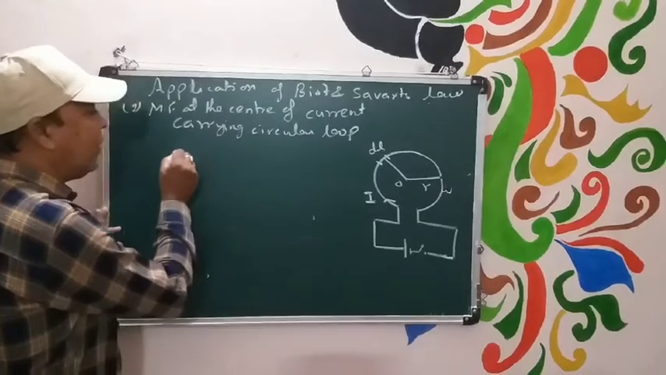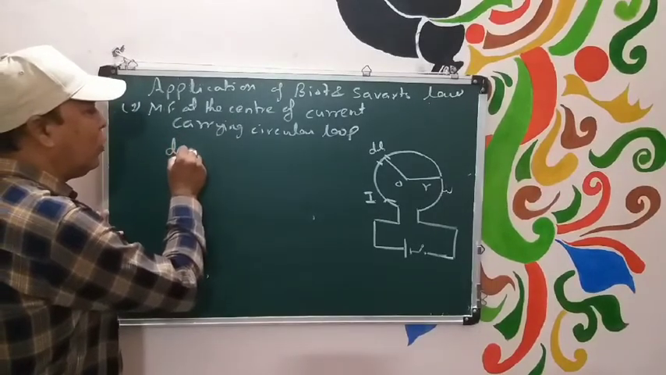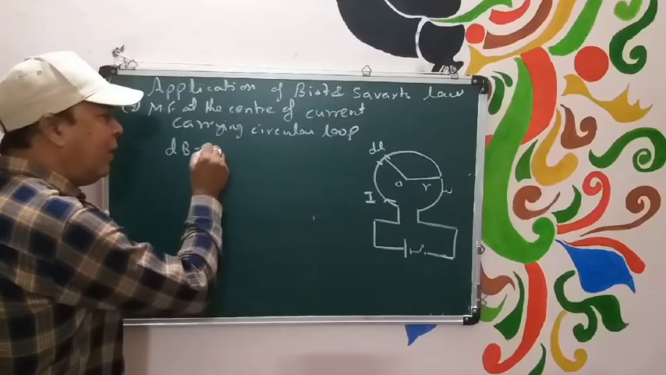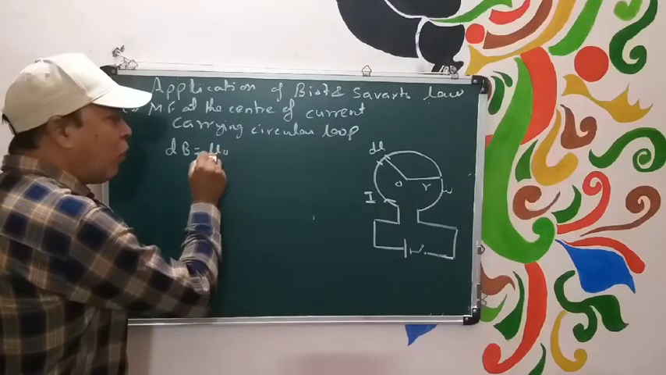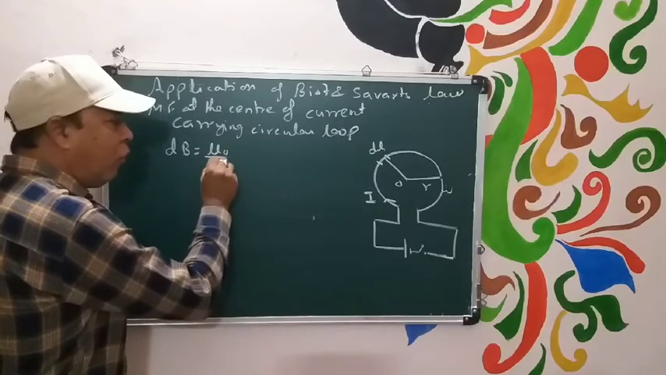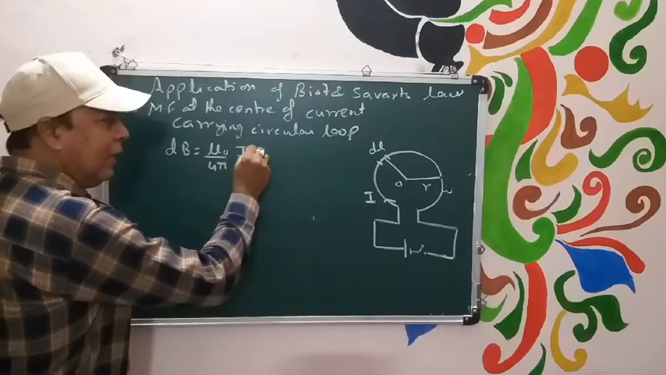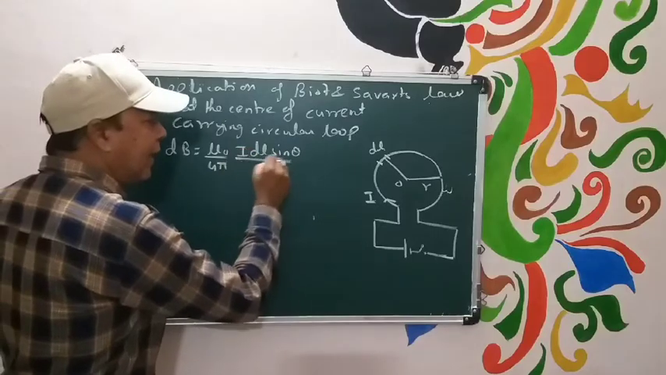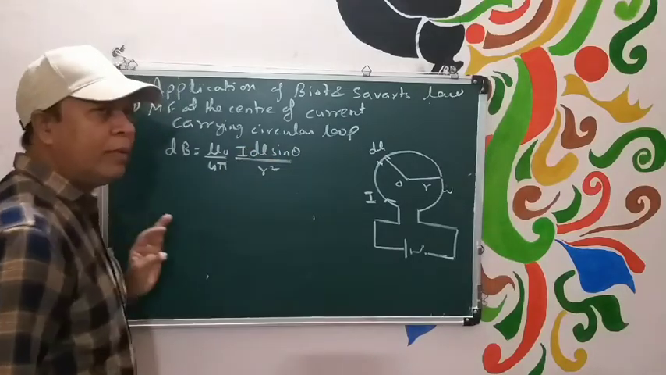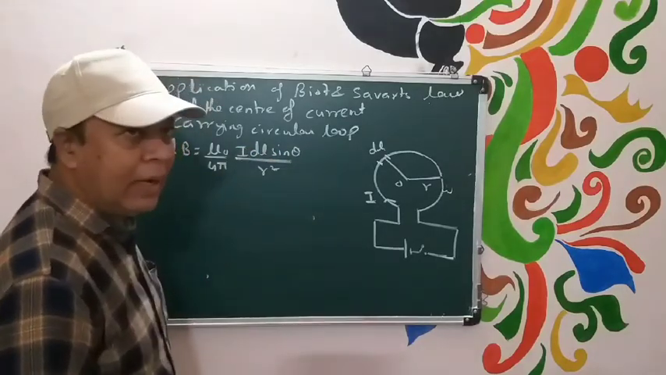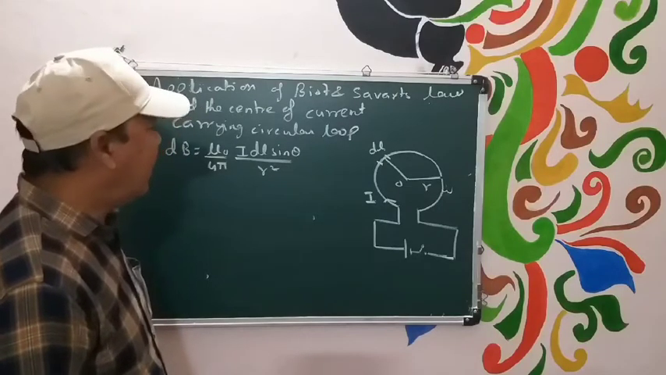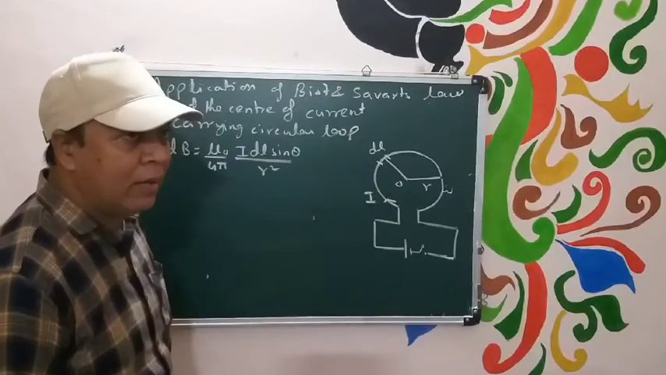According to Biot and Savart's law, magnetic field due to this small element at the center of this circular coil may be given by the formula mu naught upon 4 pi I dl sin theta divided by r square. This should be the value of dB. This is due to this small element.